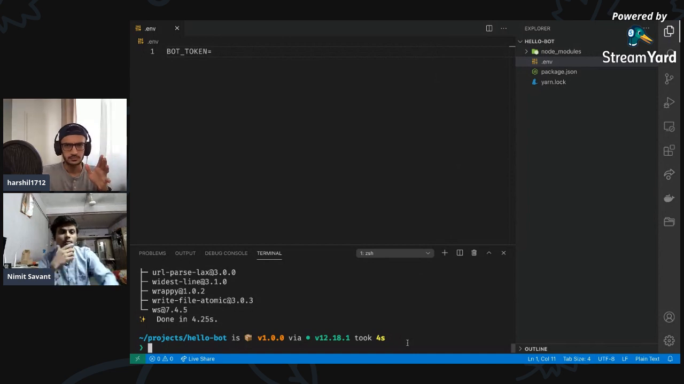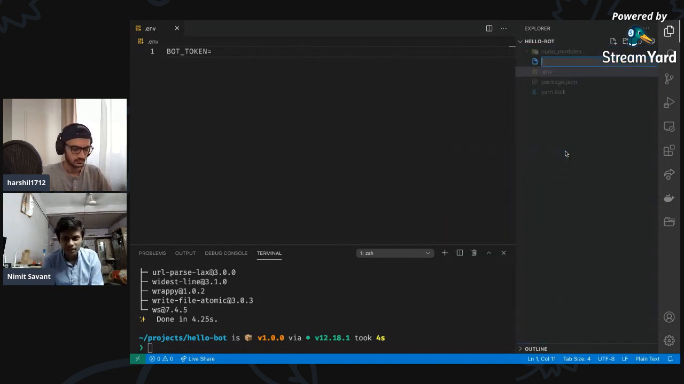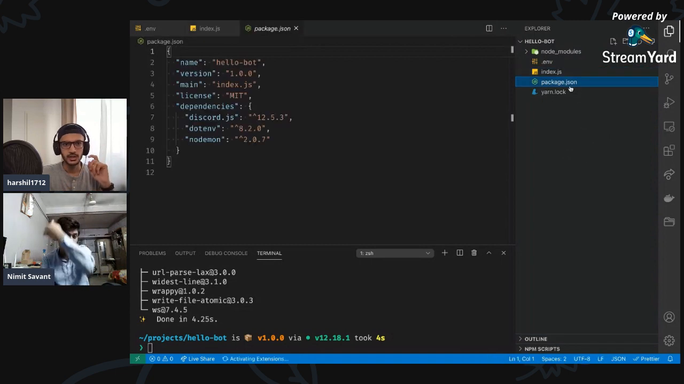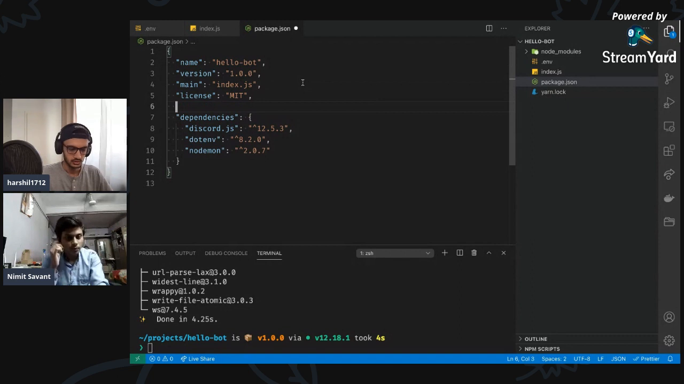What next? Let's make our bot file, the main JS file which is going to be executed. You can name it anything: bot.js, index.js, server.js. I always go with index.js. One thing I think we also need to do is set up a script for nodemon, because nodemon isn't globally installed on my machine.